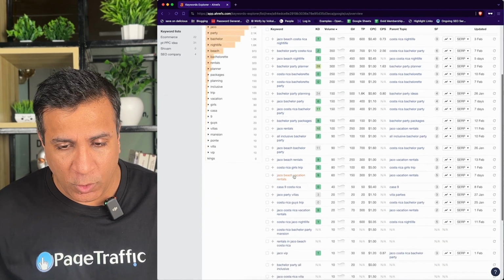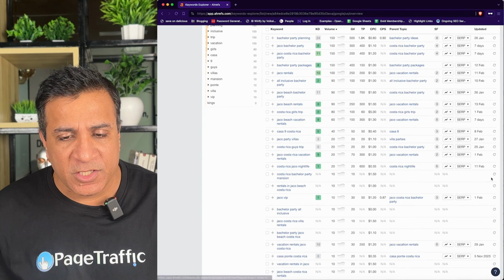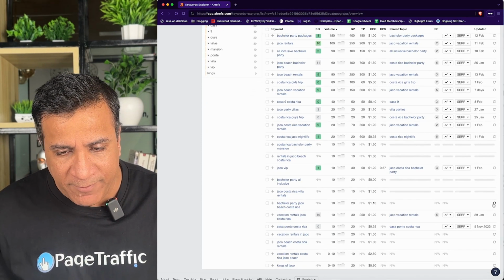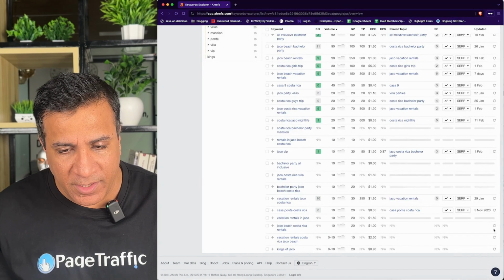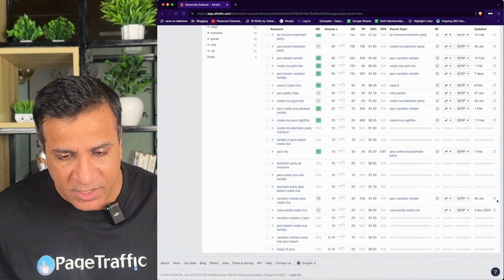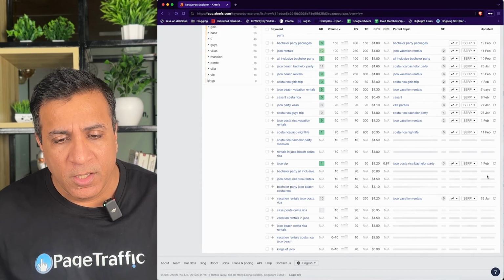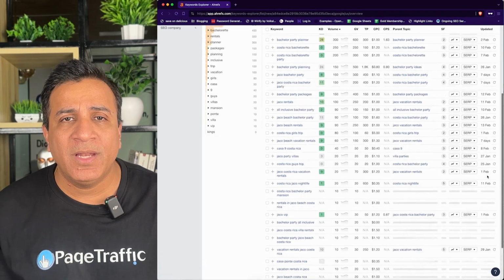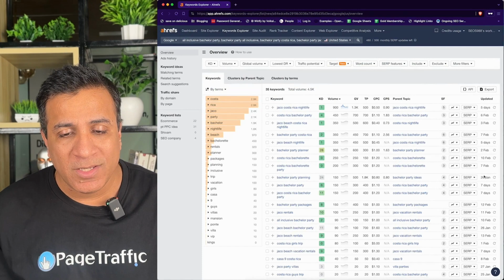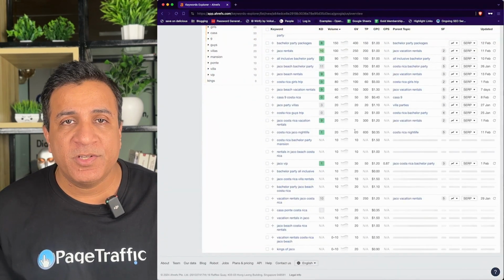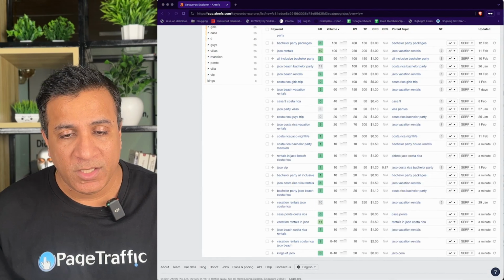So I'm just going to scroll down, and there are some keywords for which there is no data. I'm going to press refresh, as you can see, and fetch this data as well. And here I see there is data for 5th November 2023, so I'm going to refresh that data. In a few moments, Ahrefs will update this data and show us the results for these keywords as well, which includes the top 10 results for these particular keywords.